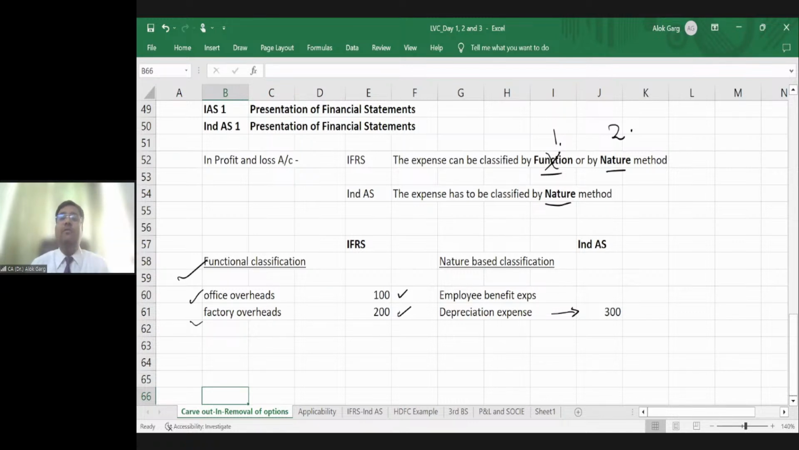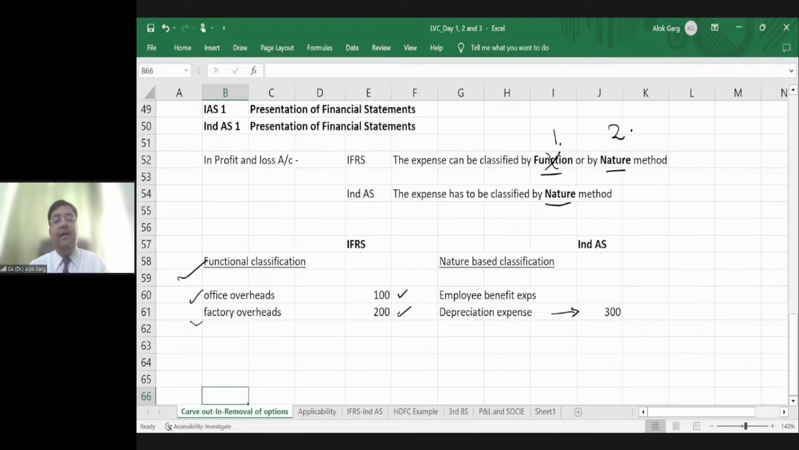Likewise, for example, there is salary related to the finance and accounts department, salary related to the IT department, and salary related to the sales and marketing department. Going by the functional classification, the salary has to be bifurcated into sales and marketing expenses, finance and accounts expenses, IT expenses, right? But according to the nature-based classification, it doesn't matter which department the salary relates to. It has to be shown as one line item, salary expenses or employee benefit expenses.